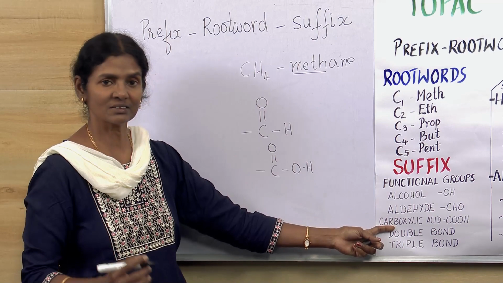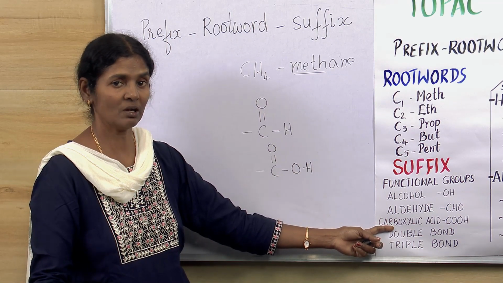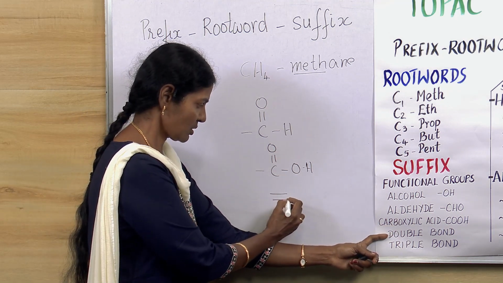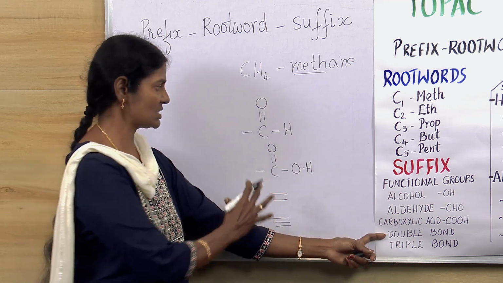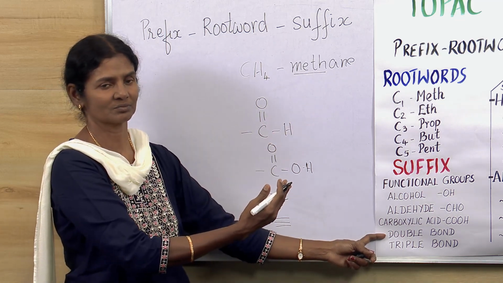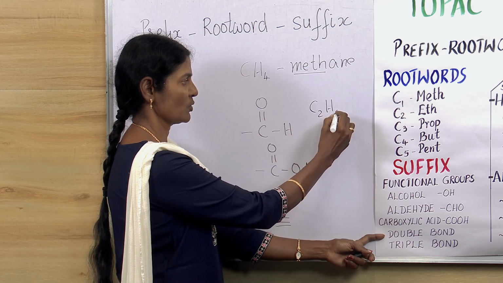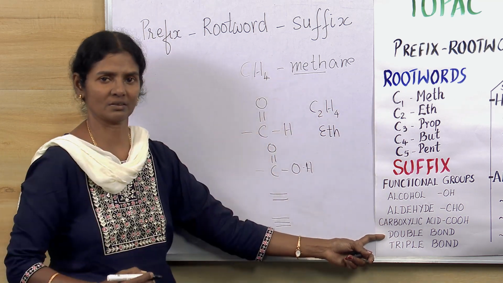Now, these are the 3 important functional groups that we need to remember. Along with this, we will have a double bond or a triple bond, then the name changes. So, these are the things that would follow the root word. For example, if it's going to be C2H4, this is 2 carbon atoms, so eth.